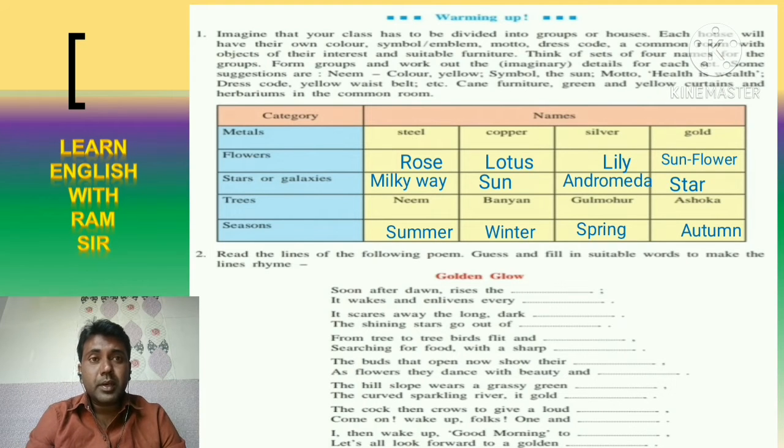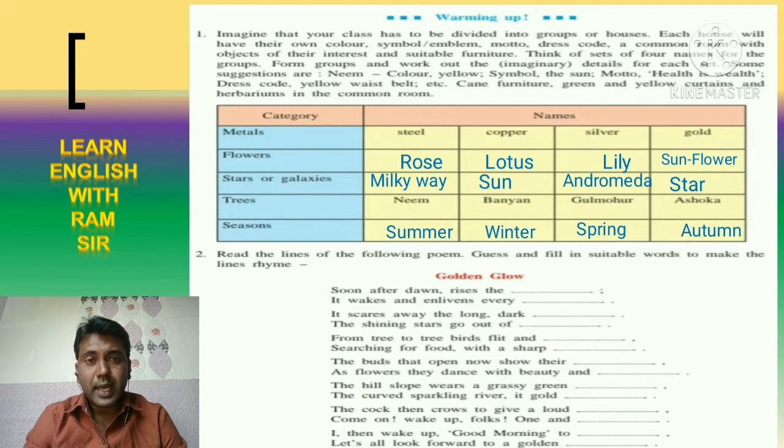So it means, remember, now you have to think about the names, and already I have solved this particular first activity. So let's see the categories. We have total 5 categories. The first one is metals, which was already solved, that is steel, copper, silver and gold. In the second one, you have to write down the 4 names of the flowers. The flowers, rose is there, lotus is there, lily is there, then sunflower is also there. So such kind of the names you can write here.